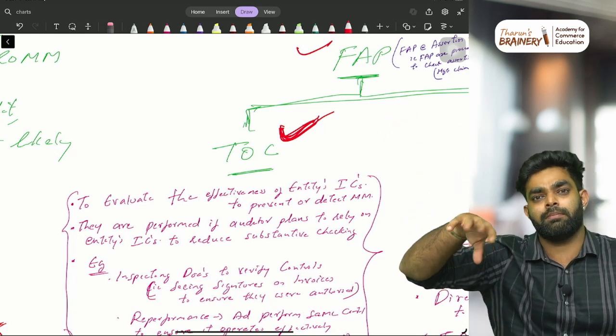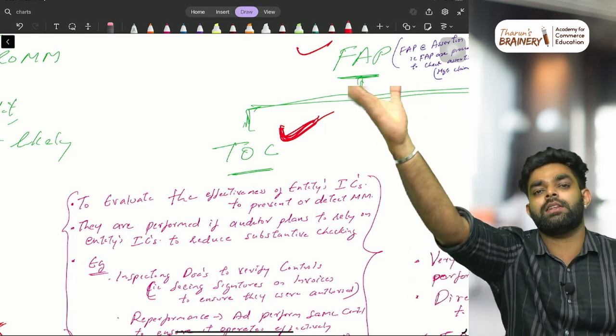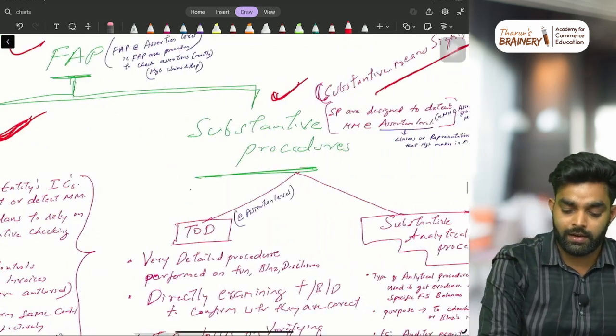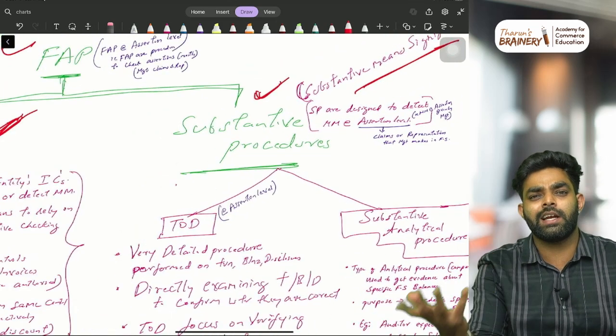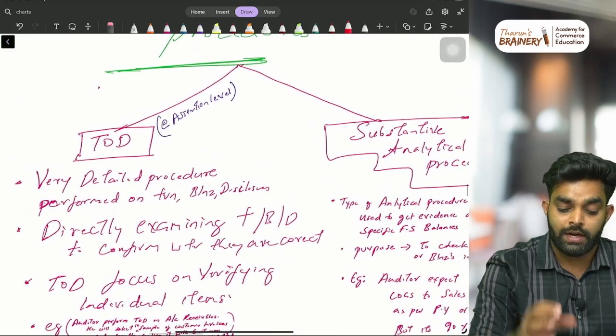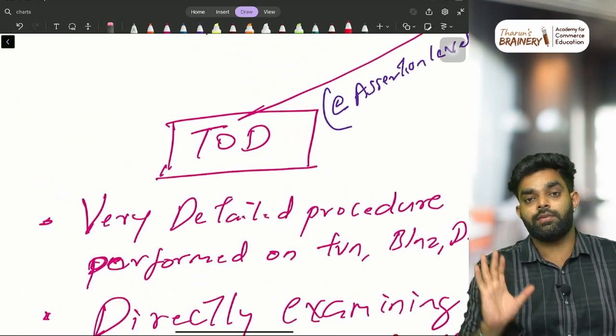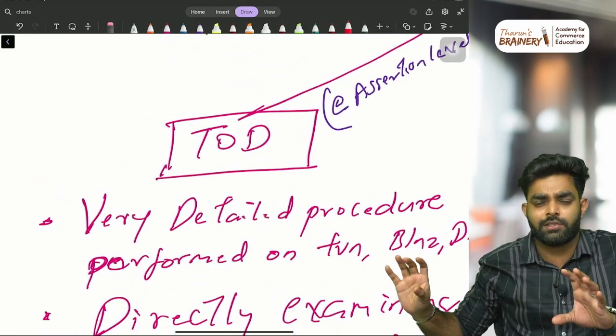Sometimes it may be functioning badly. You are testing the control, checking the control. That is test of control. Then another one is substantive procedure. Substantive procedure basically means significant detailed procedures. It is divided into two. Test of details. Test of details means doing the detailed checking.